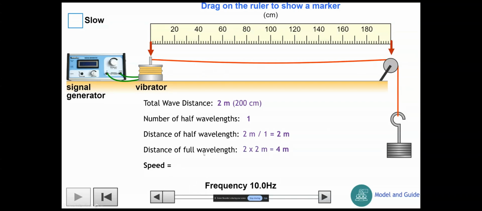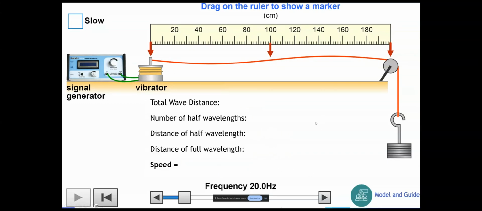And then if we know the wavelength and we know the frequency of 10 hertz, which we get from the signal generator, we can work out the wave speed. The wavelength is 4 meters, so it's 40 meters per second. Now let's look at the next one.